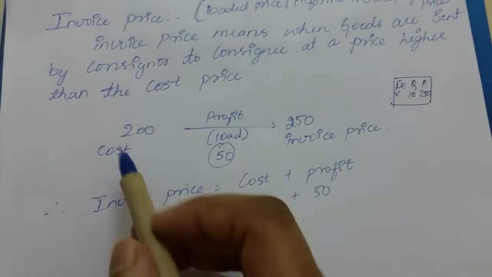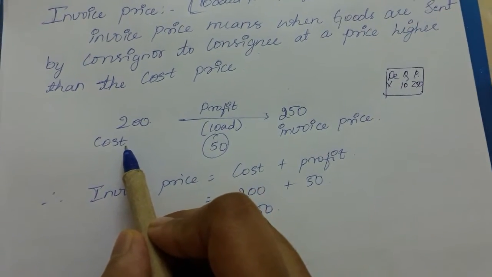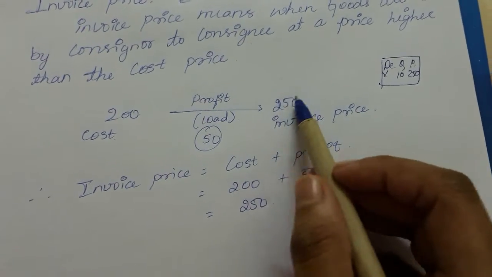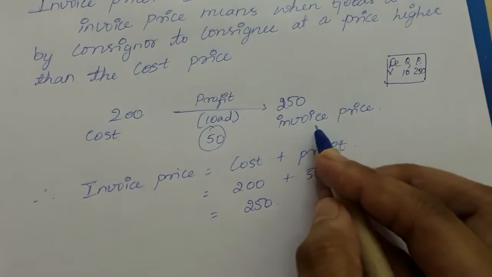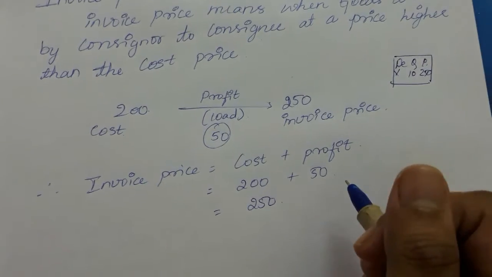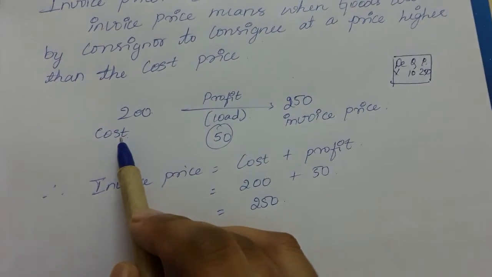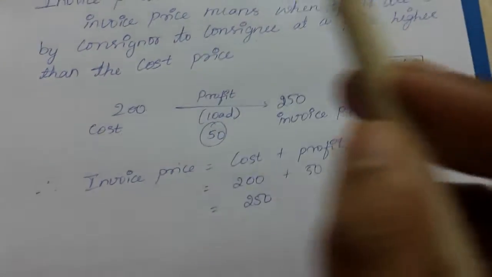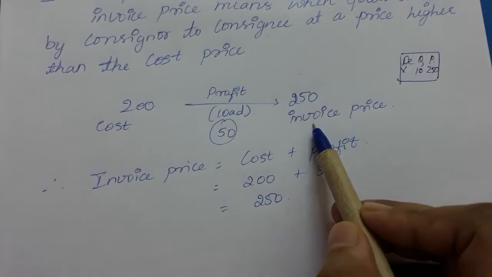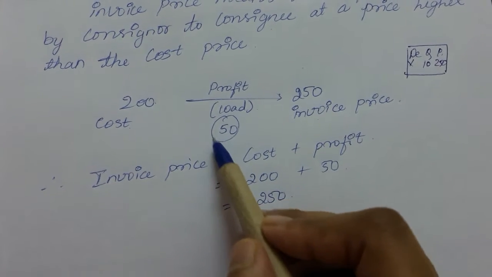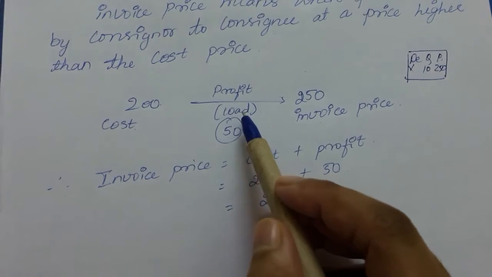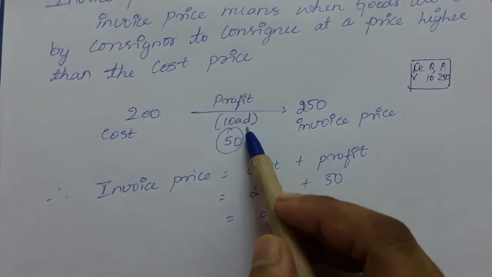So you will say that the price of one product is 250 rupees, but the cost of producing that product is 200 rupees. While sending to the consignee, you will say that the price of each product is 250 rupees, so that the consignee will sell the product for 250 rupees or more. So what is the profit over here? The profit is rupees 50. That profit will also be called load.